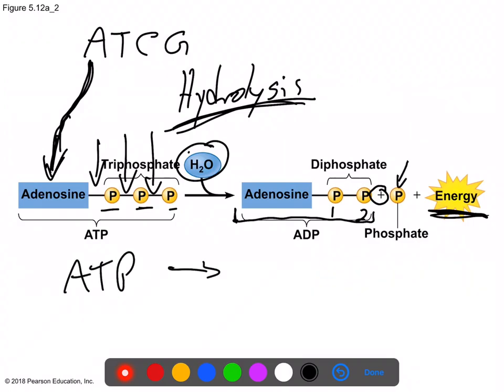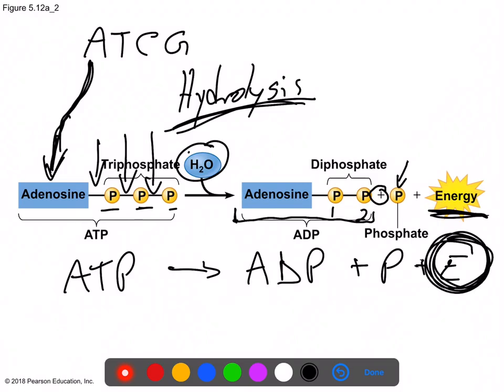So ATP turns into ADP and a phosphate with energy that can be used to drive all kinds of things. Sodium potassium pumps, muscle activity, you name it, right? Anything that the cell needs energy for, those things need to be powered up with ATP.